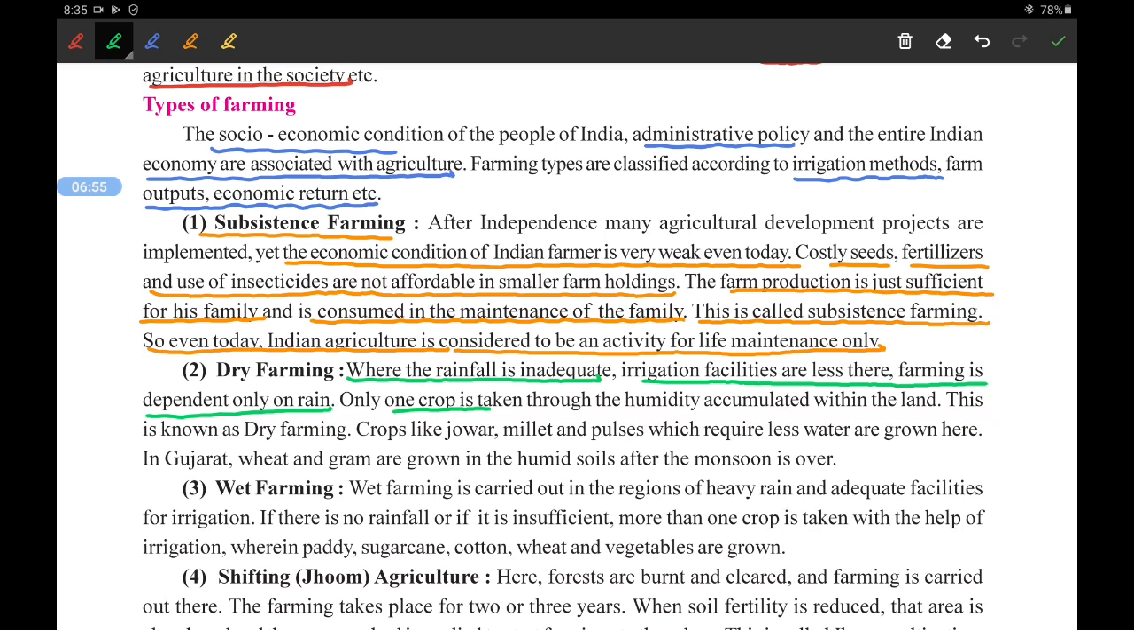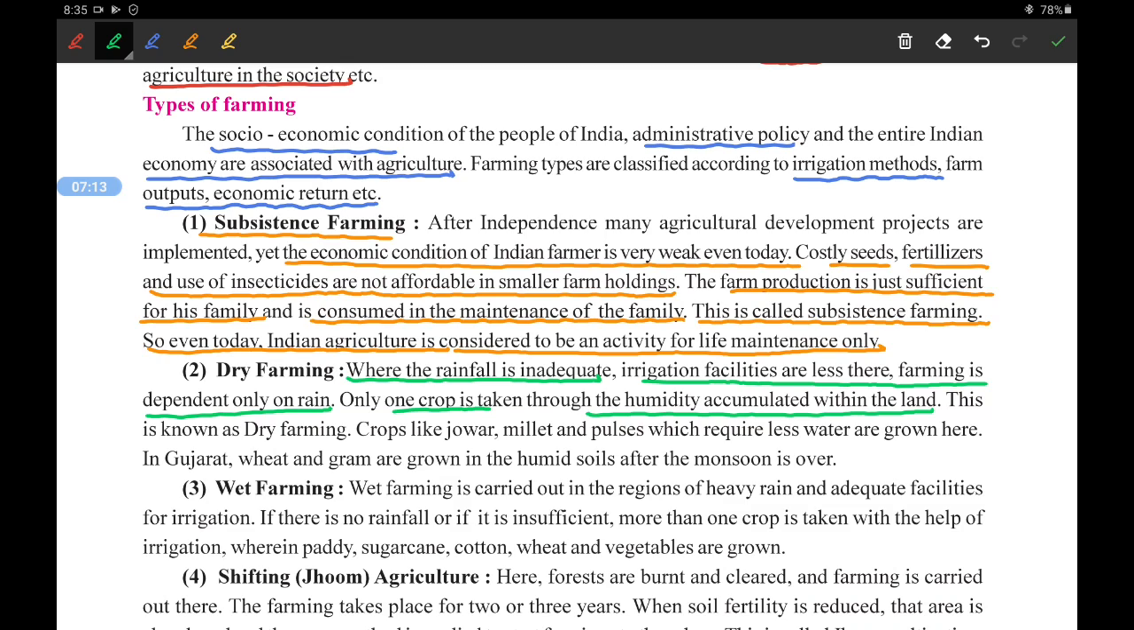But in this part where the rainfall is less and irrigation facilities are limited, only one crop is taken through the humidity accumulated within the land. This is known as dry farming. Okay, and this type of farming is known as dry.